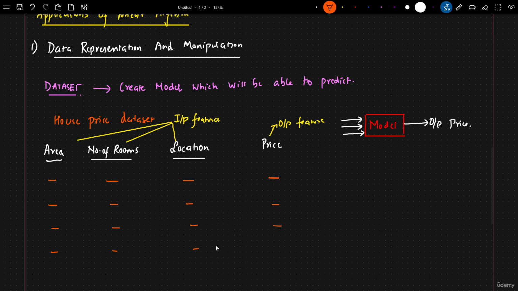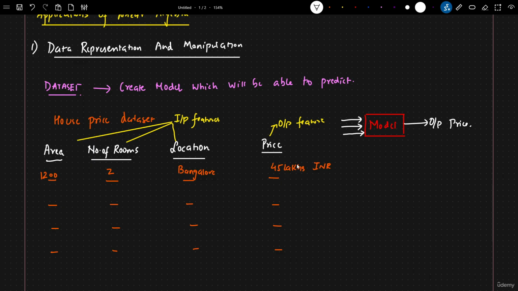Let's say it has somewhere around 10,000 records. Some of the values will be like, let's say the size of the house is 1200 square feet, there are 2 rooms, and the location is Bangalore. And because of this, let's say the price is somewhere around 45 lakhs INR. So these are my input features, and based on this, we need to predict the price of the house.